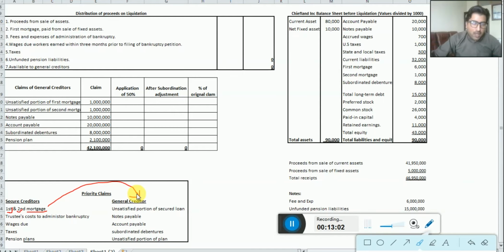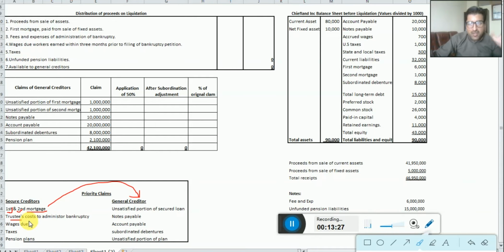Now we are just coming into the second one, which is the trustee's cost. Who is the trustee, dear students? The trustee is actually the third party who is administering or leading the whole liquidation process. Why is the third party called trustee?